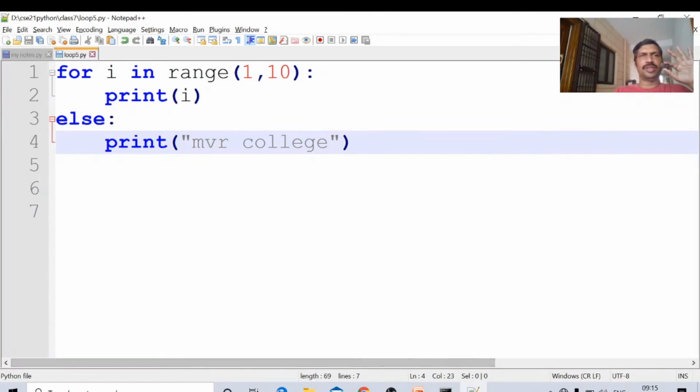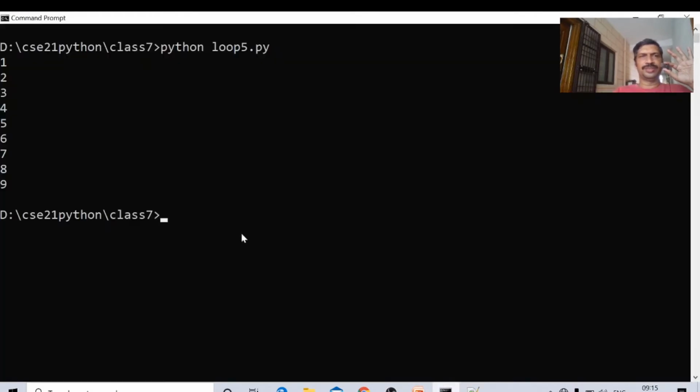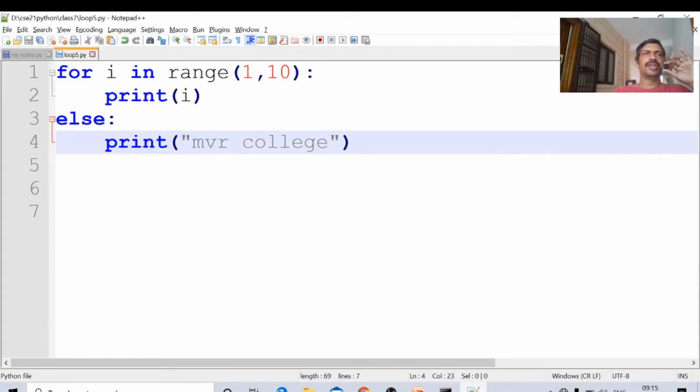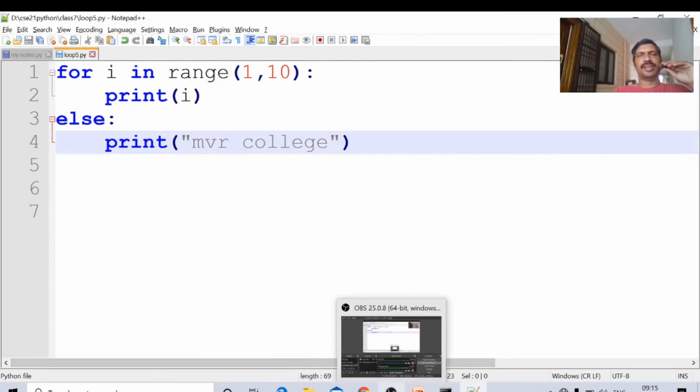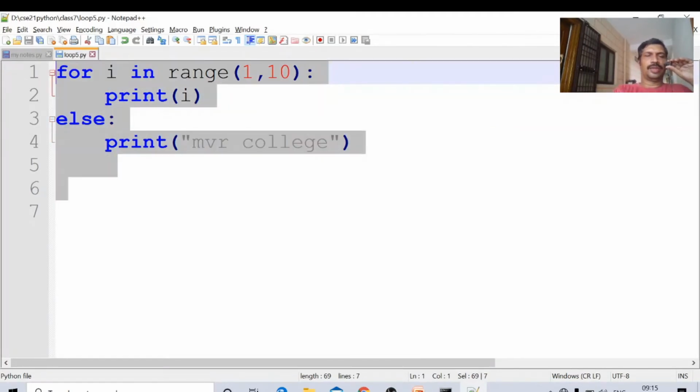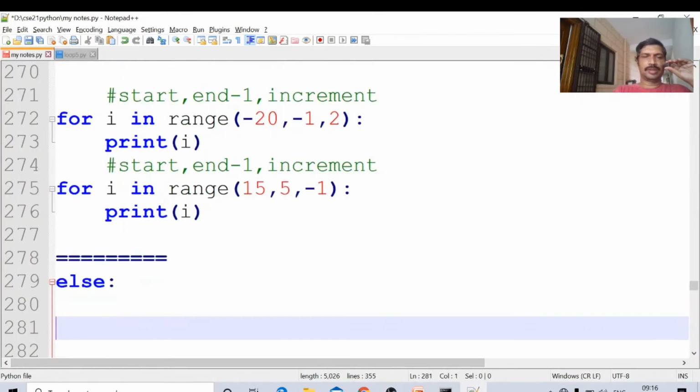Loop5.py, I am saving this file. Running loop5.py, MVR college. All the statements of the for loop are executed, followed by the else block. The else block is executed if all the statements in the for loop are executed normally. Otherwise, the else block is not executed. Suppose we see some examples. Control A, Control C. I am placing this in the notes under else, Control V.